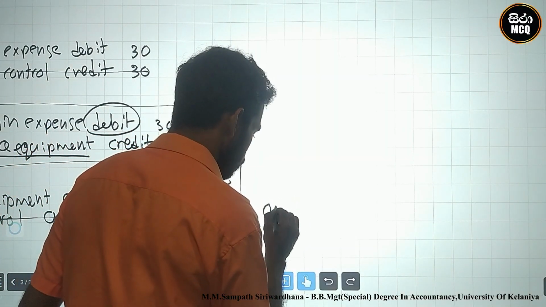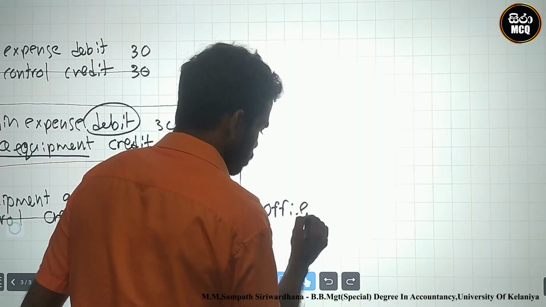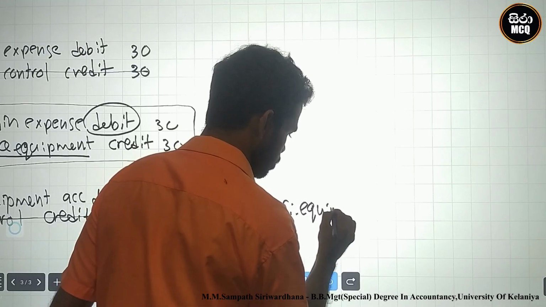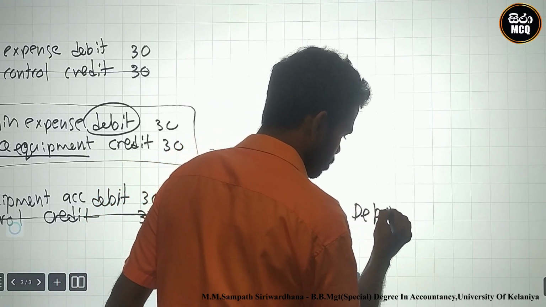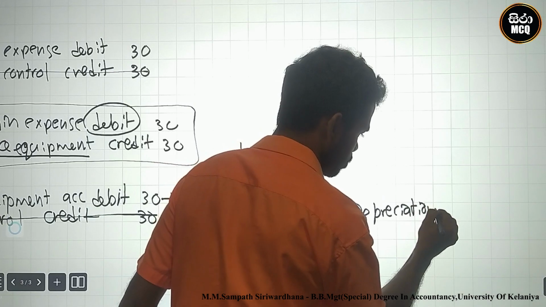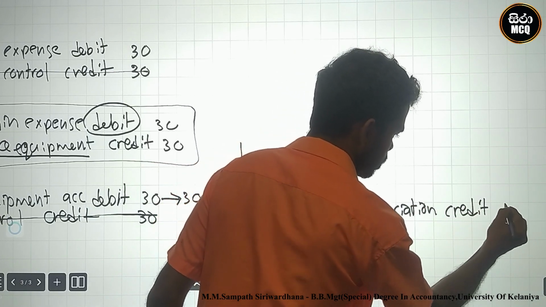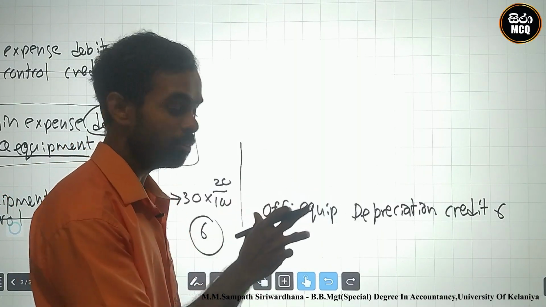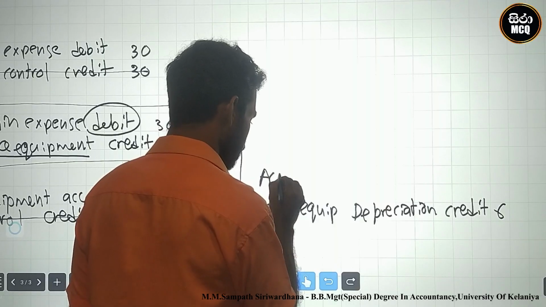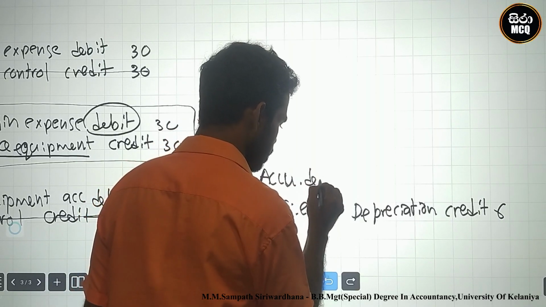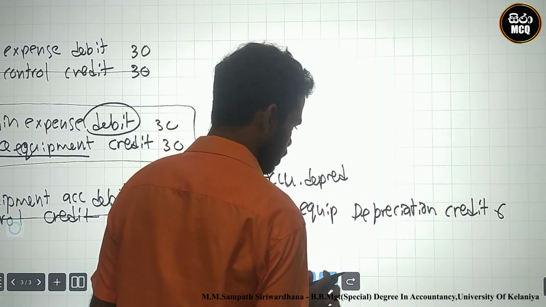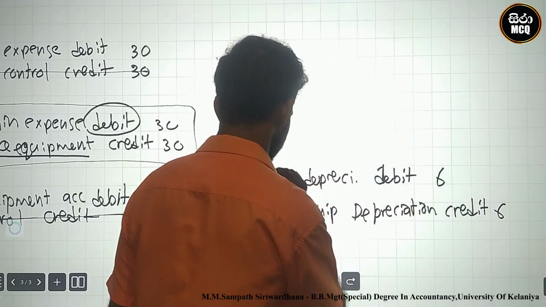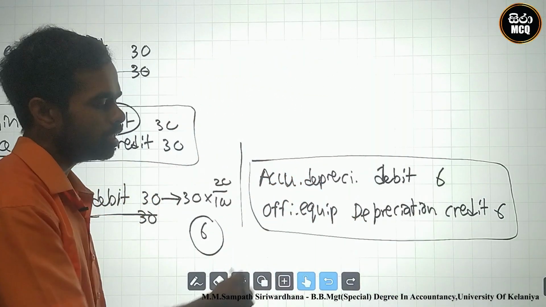Therefore, I credit depreciation expense 6. Depreciation is normally a debit, no? We credit it to reverse the debit. Accumulated depreciation debit 6. This is another correction.